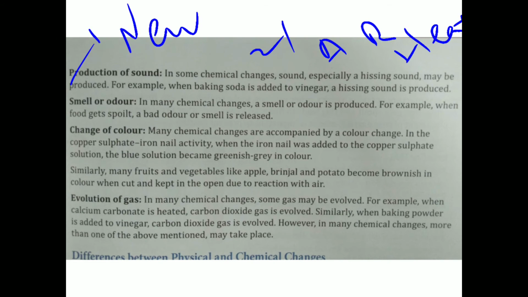Now the third characteristic of a chemical reaction is production of sound. In some chemical reactions, sound is produced, especially a hissing sound. Like when you open a Pepsi or Coca-Cola bottle, the carbon dioxide gas comes out and a hissing sound is produced. That type of sound is produced in chemical reactions.